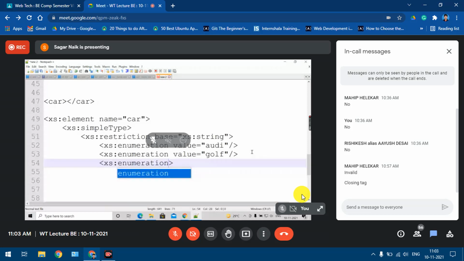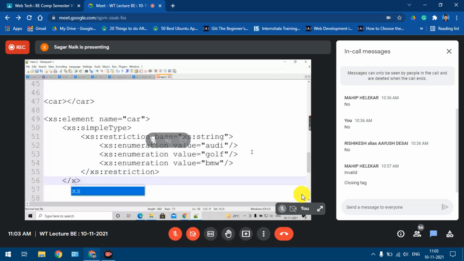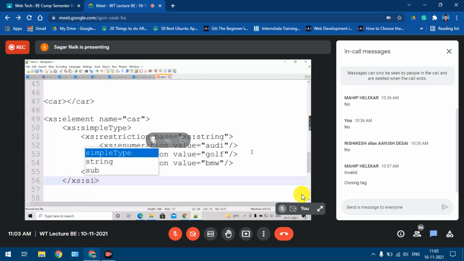Okay, xs:enumeration value equal to, what is the third value? BMW, I'll say. Fine. So these three elements are closed over there. Which element do I have to close now? Restriction. So I am closing xs:restriction. Then what is remaining? Simple type, so xs:simpleType. And then which element is remaining? Element.